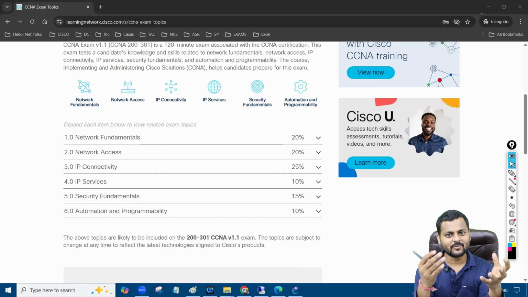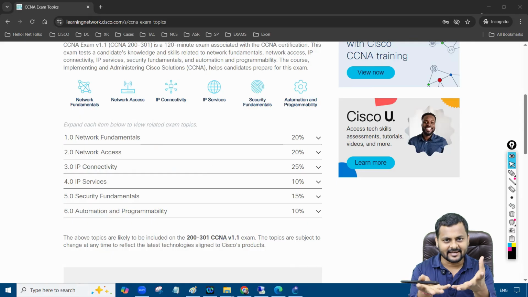So today we're going to talk about the CCNA syllabus. Let me tell you about the CCNA courses and the CCNA examinations and who can appear for this exam as well. CCNA stands for Cisco Certified Network Associate. This examination is conducted by Cisco. Cisco is a company that makes routers, switches, and firewalls.